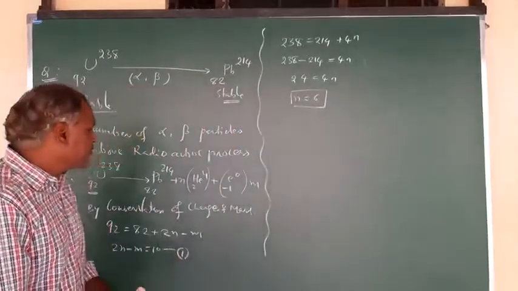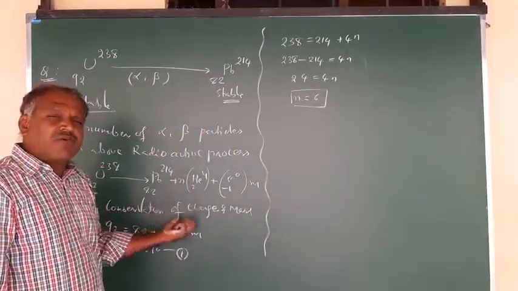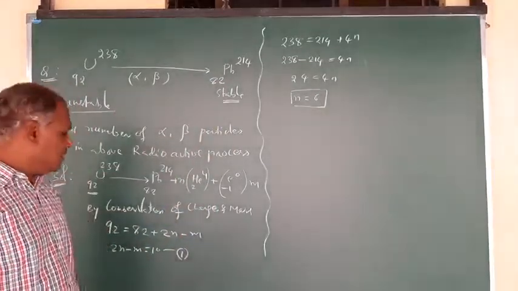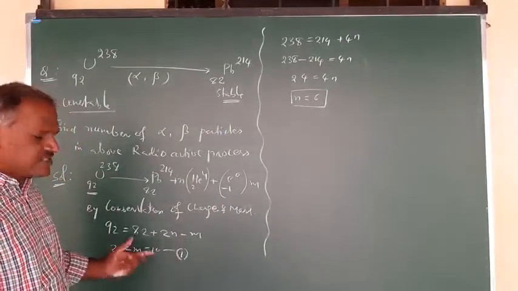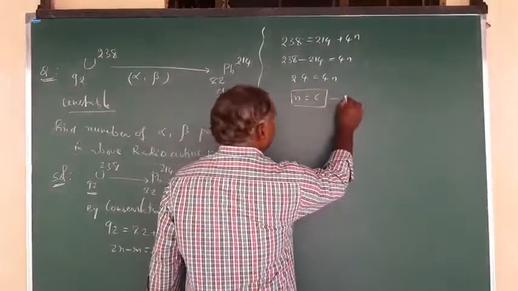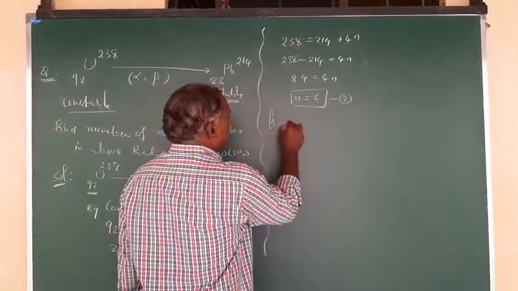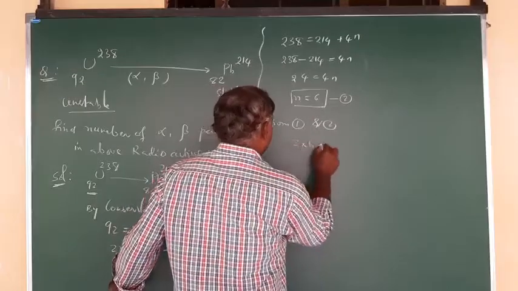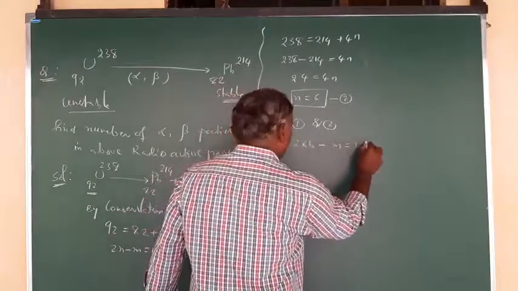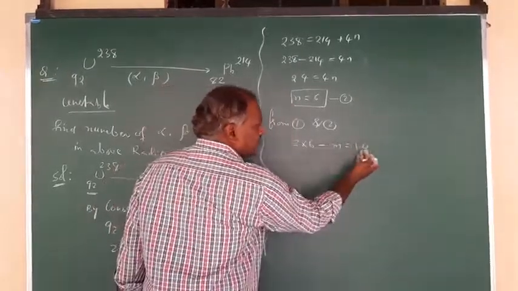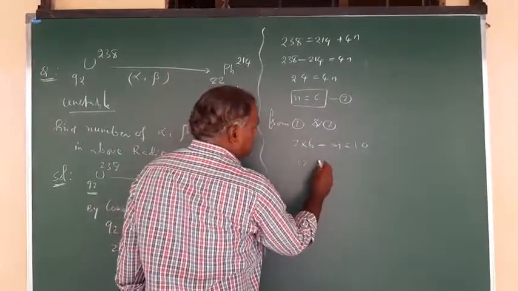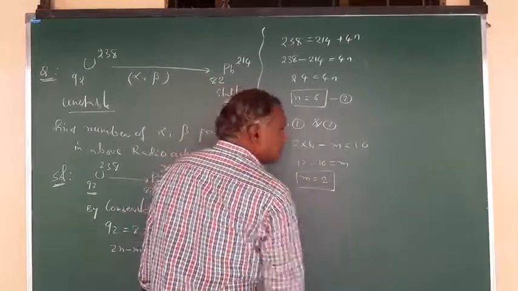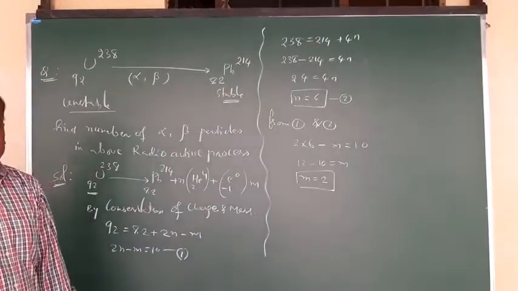So we got n. What is n? Alpha particles. So the number of alpha particles we get in this reaction is 6. Put that n value here to get the m value. Make this the second equation, from 1 and 2: 2n, 2 into 6 minus m is equal to 10. Bring this to this side, that is 12 minus 10 is equal to m. So that is nothing but 2 electrons are emitted. Beta particles emitted are 2, alpha particles emitted are 6.